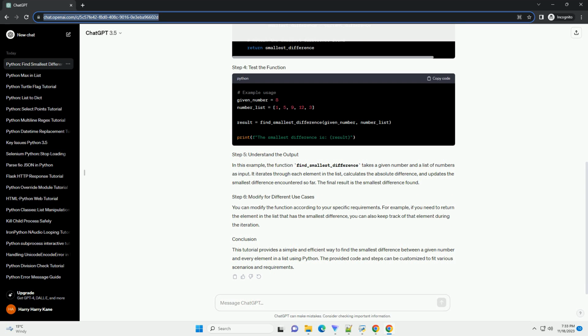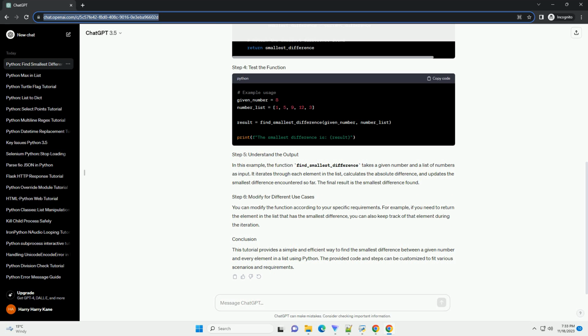ChatGPT. Certainly. Finding the smallest difference between a given number and every element in a list in Python can be achieved through a simple algorithm. Here's a step-by-step tutorial with code examples.